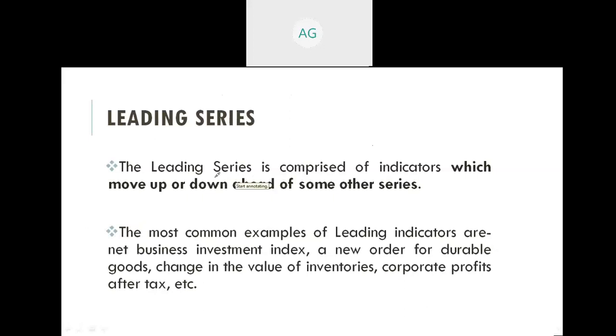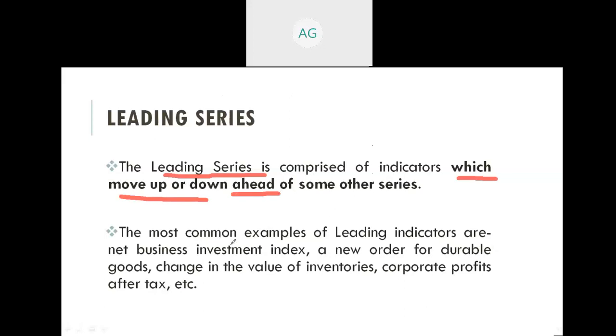So the leading series is comprised of indicators which move up or down ahead of some other series. As its name suggests, it is a leading series. So it moves up or down ahead of some other series.